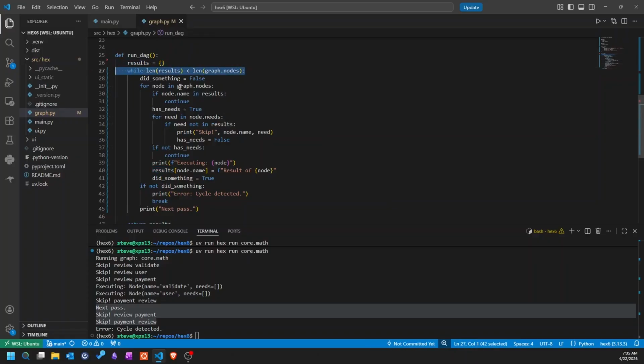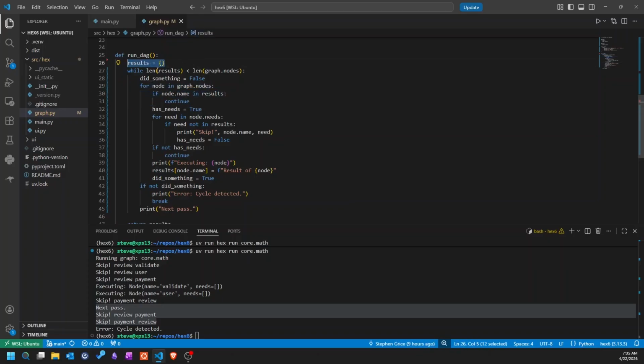I guess just to walk through the excitement of running this directed acyclic graph real quick. So this outer loop, as we established, is for multiple passes over the list of nodes for ones that didn't execute due to waiting for a dependency. We talked about did something being a flag to indicate cycles. And then for each node, we check if the node name is in results.